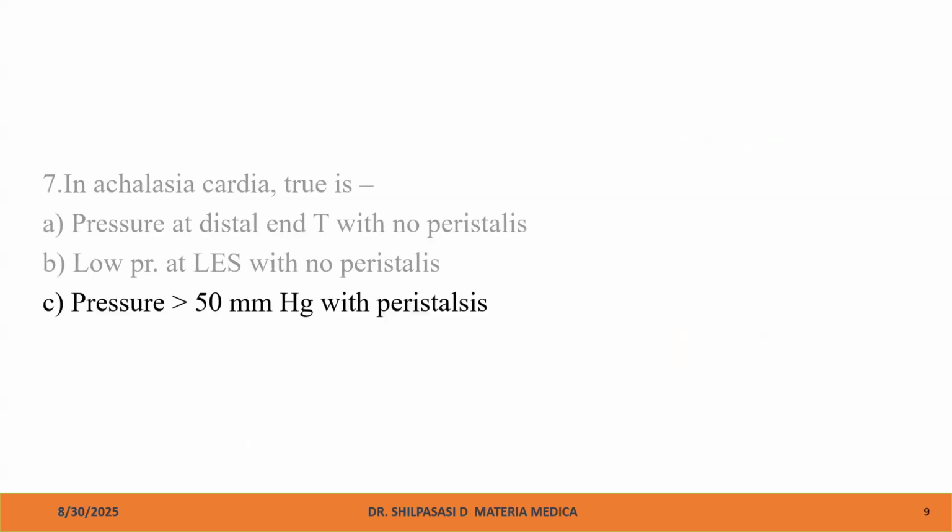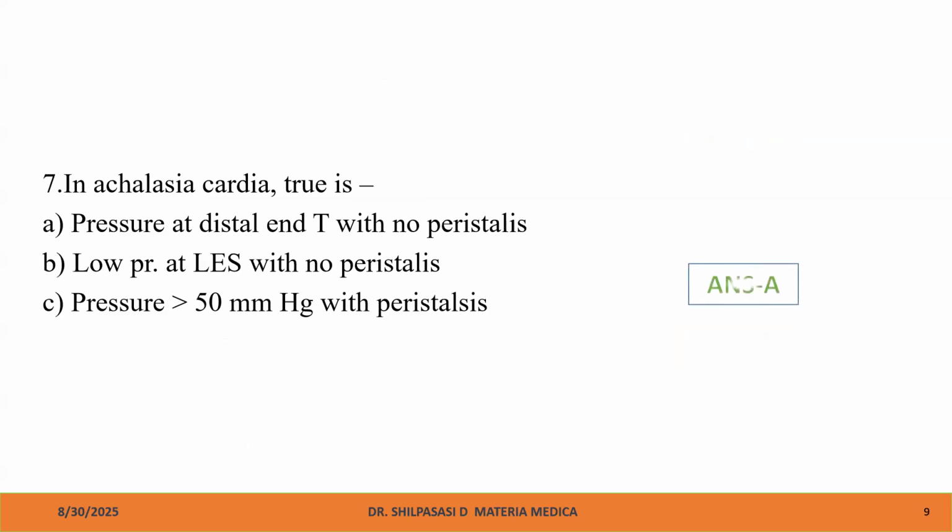Okay. In achalasia cardia, true is: pressure at the distal end with no peristalsis; low pressure at the lower esophageal sphincter with no peristalsis; pressure more than 50 mm Hg with peristalsis. Yeah, the answer is option A.